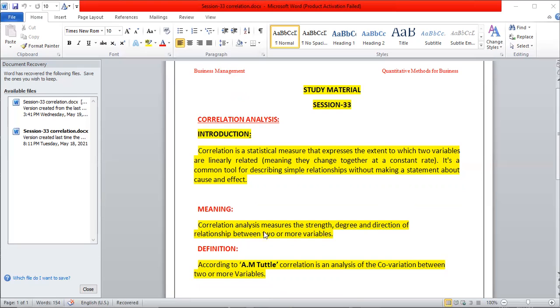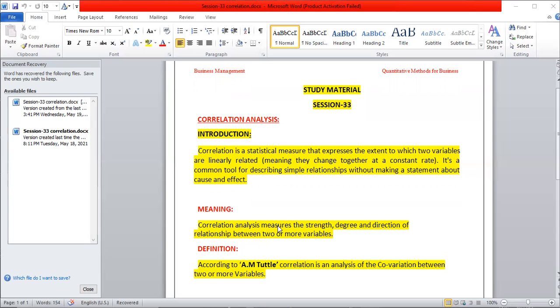Correlation analysis measures the strength. Correlation study is a measure of the strength, degree and direction of the relationship between two or more variables. This is the meaning given for correlation analysis.